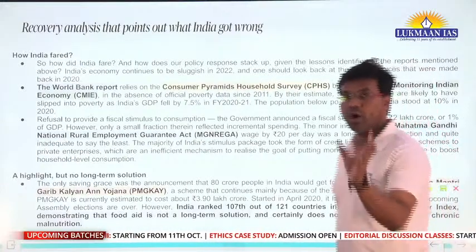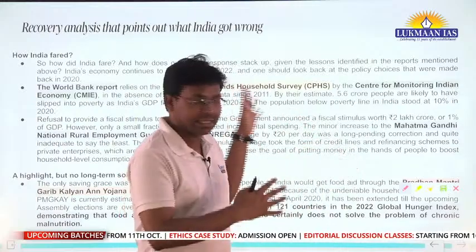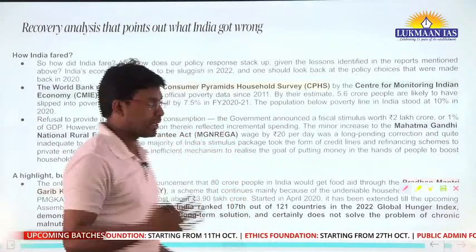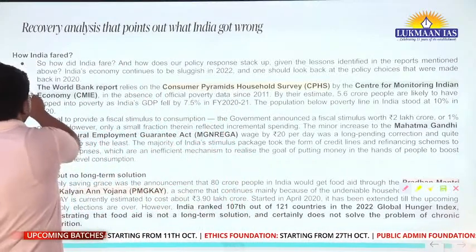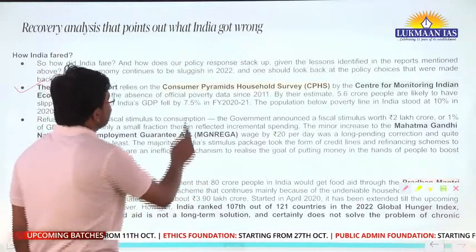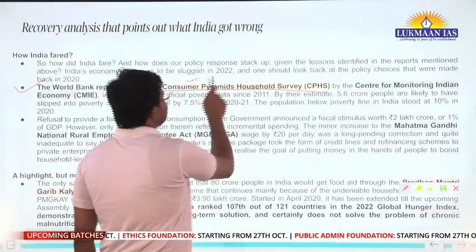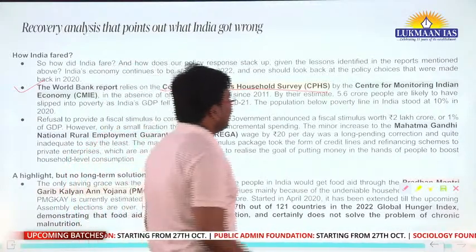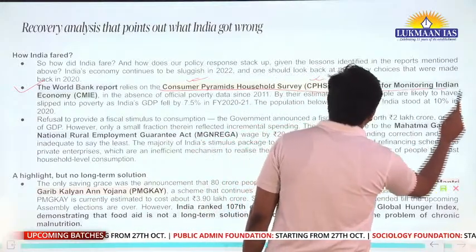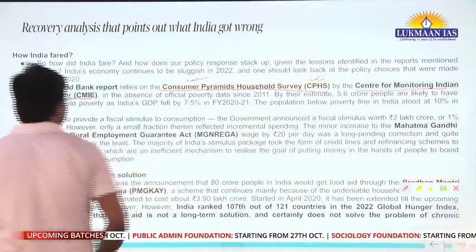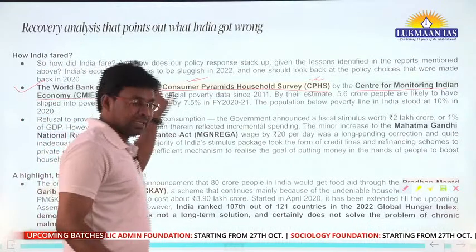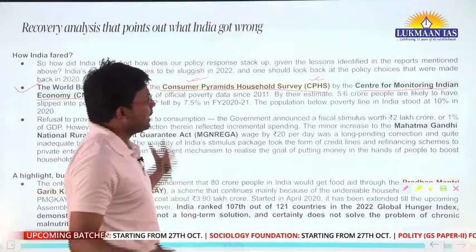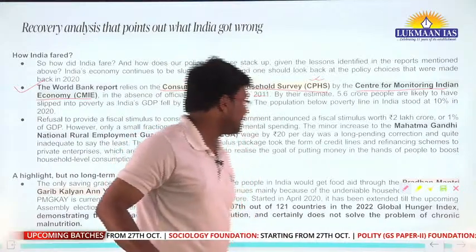So how does the World Bank make that report? We have talked about a report. So how does the World Bank compile the data? The World Bank report relies on the Consumer Pyramid Household Survey, known as CPHS. The World Bank takes data from here, and this particular survey is conducted by the Center for Monitoring Indian Economy, CMIE. After that, they take the official poverty data, in the absence of official poverty data since 2019, and using the estimate they release the report.